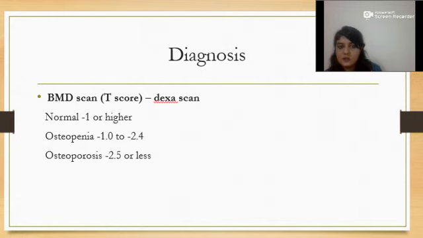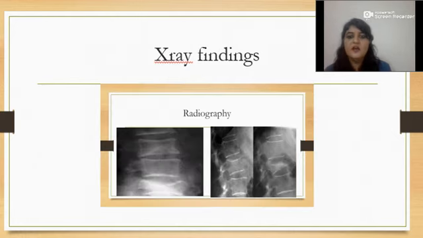Diagnosis: usually there are two types of diagnosis. One is the radiograph, and the second is the bone mineral density or DEXA scan. Here the T score is noted, and if the T score is -2.5 or less, then the patient is said to have osteoporosis, and a normal T score is -1 or more. In the X-ray, you can see thinning of the cortical bones, and the trabecular system is less than in a normal population.